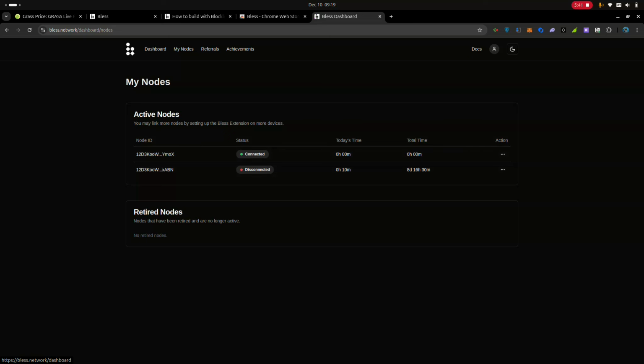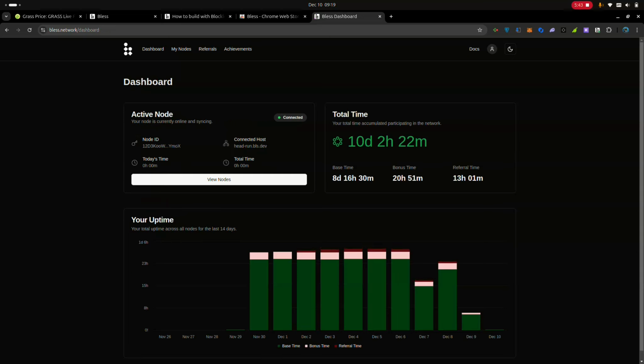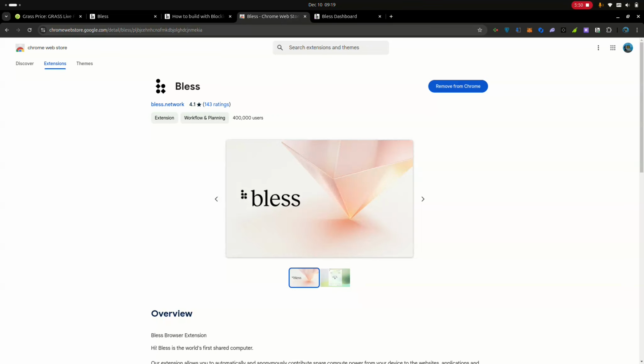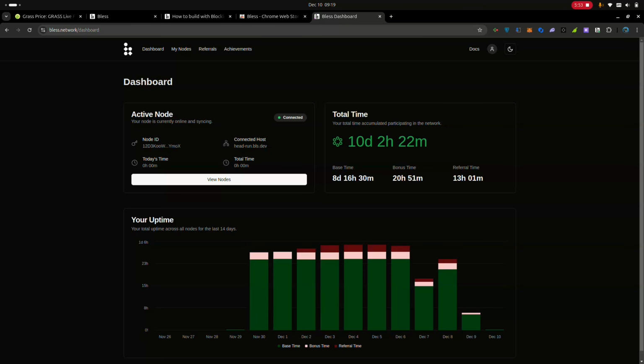But let's go back to our dashboard, and all you need to do, as simple as you've seen me do it, is go to the Chrome store and download the extension. Once you're done downloading it, you click on the login button and you'll be taken straight to the login page. You log in. After you log in, everything just starts.